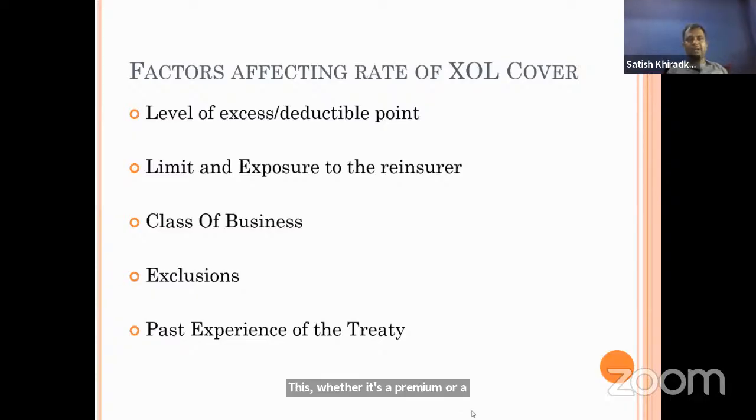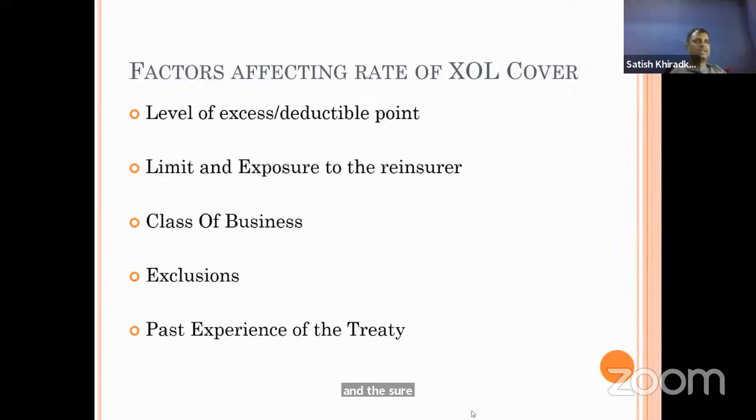Now, factors affecting the rate of XOL cover, excess of loss cover. First is the level of excess deductible point. Okay. Now tell me, will the rate be lower or higher? Okay. Sometimes there can be a question on ROR or ROL, rate of reinsurance or rate of line. Okay, they can give a particular ROR or ROL, and they will give you the retention and the reinsurer share.